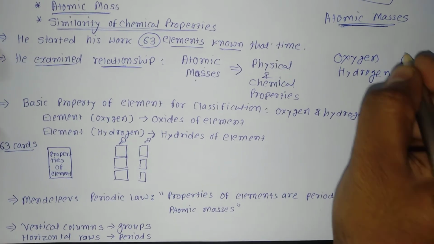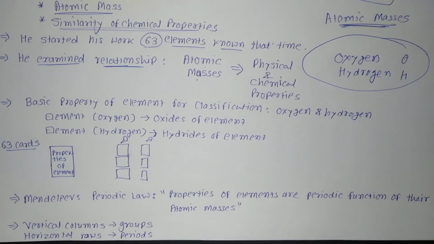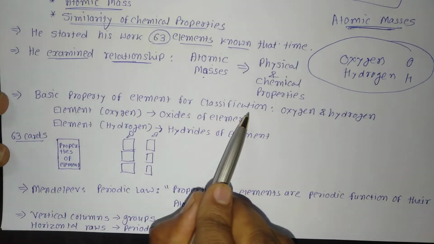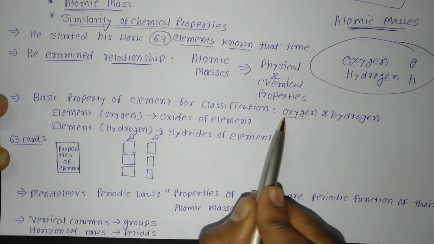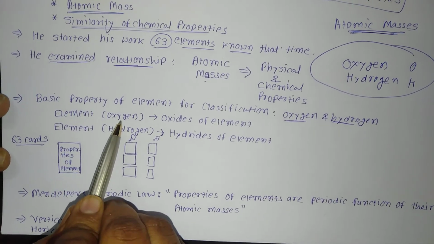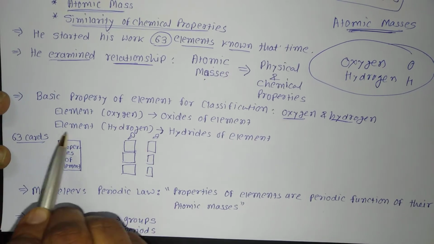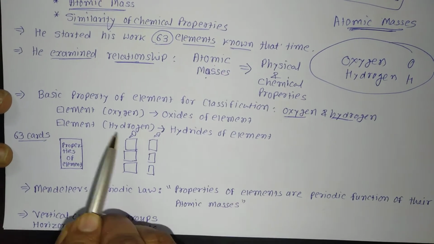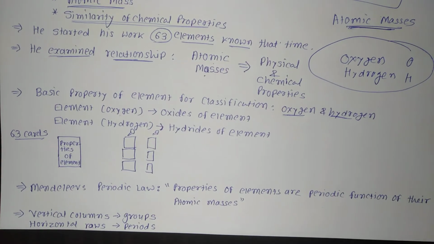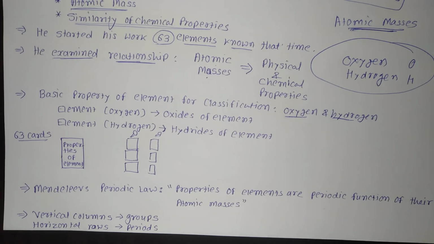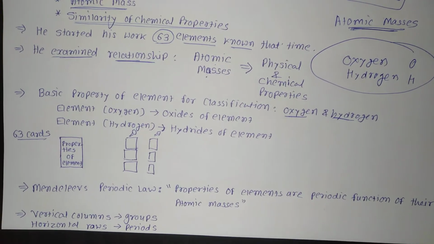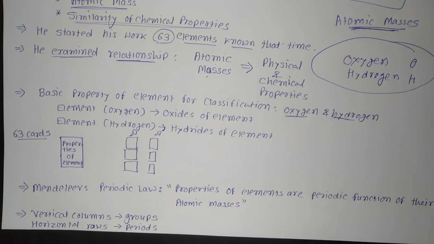Because most of the elements make their oxides and hydrides. Elements make oxides with oxygen, and elements make hydrides with hydrogen. That's why he focused on that particular thing. The formulae of the hydrides and oxides formed by the elements were treated as one of the basic properties of the elements for their classification.